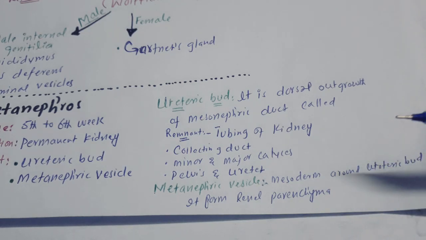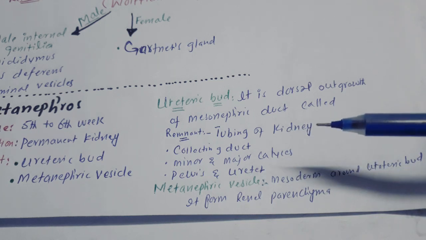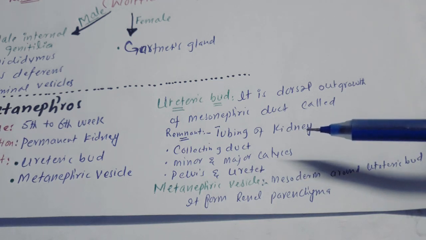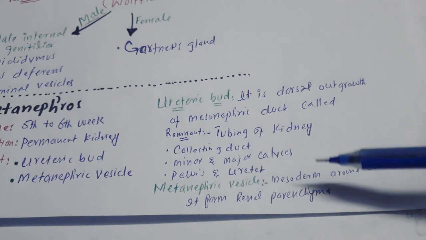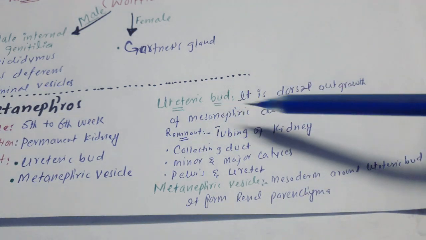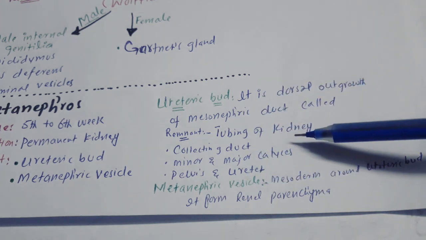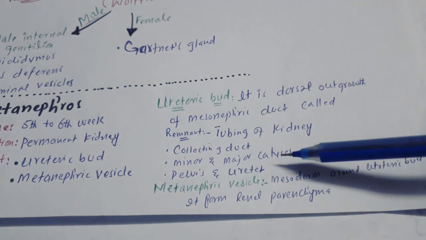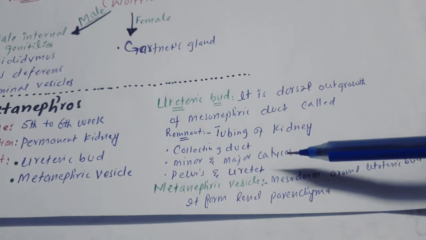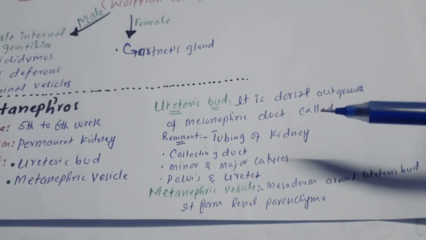The renal parenchyma consists of glomerulus, Bowman capsule, proximal convoluted tubule, loop of Henle, distal convoluted tubule, and collecting tubule. I will show you, just wait. And the ureteric bud is actually the dorsal outgrowth, and it is going to form the tubing of the kidney, like collecting ducts, minor and major calyces, pelvis, and ureter.